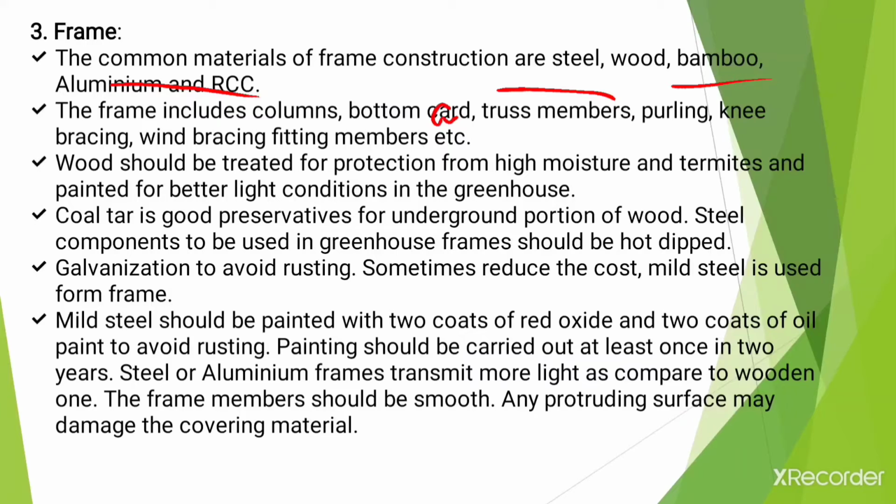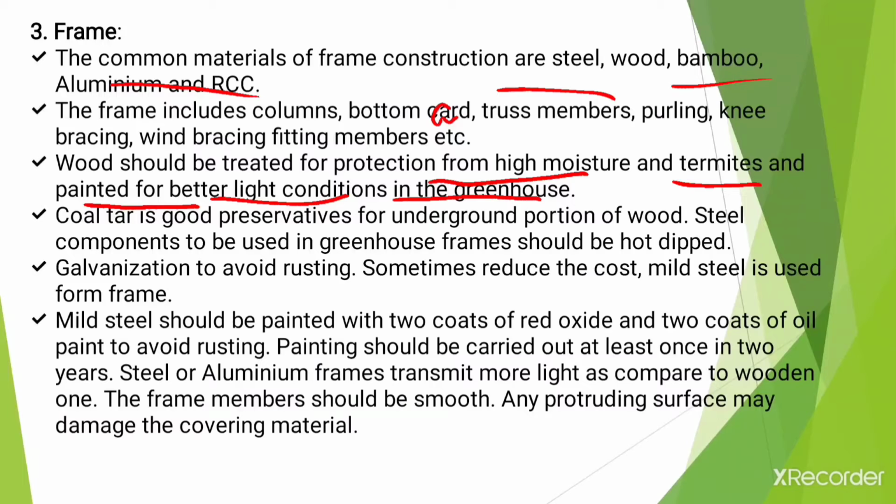Now wood should be treated for protection from high moisture and termites, and painted for better light conditions in the greenhouse. So whatever wood or timber is going to be used for the greenhouse, it should be protected or properly seasoned.